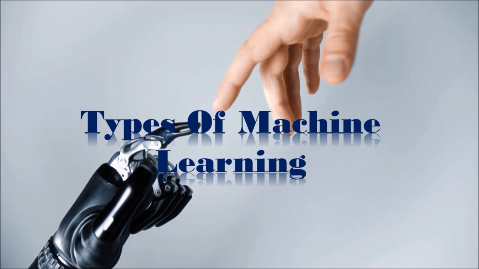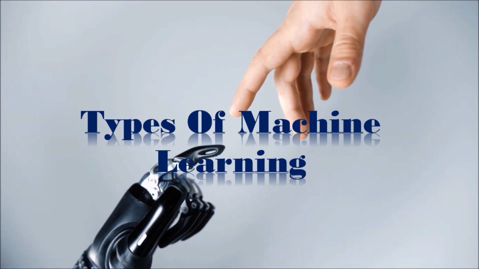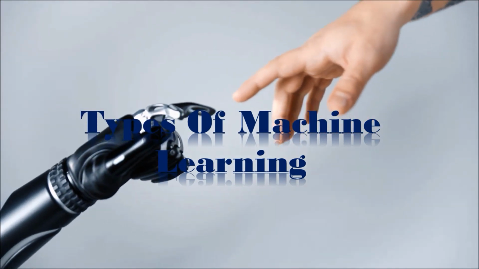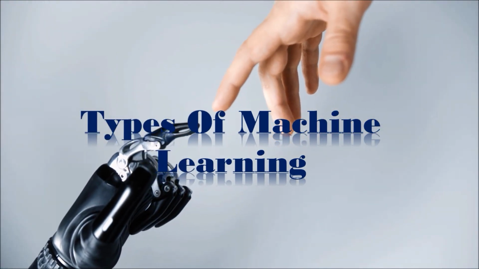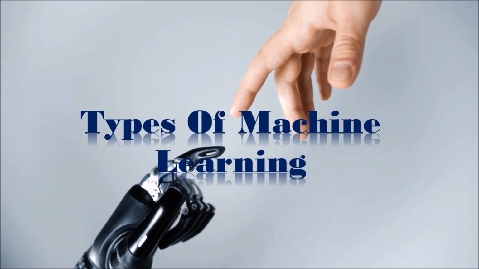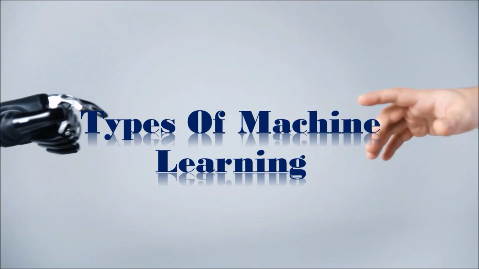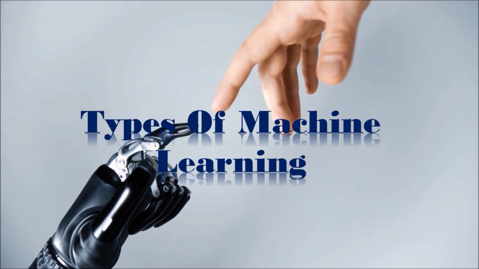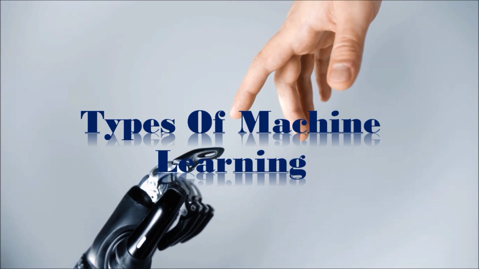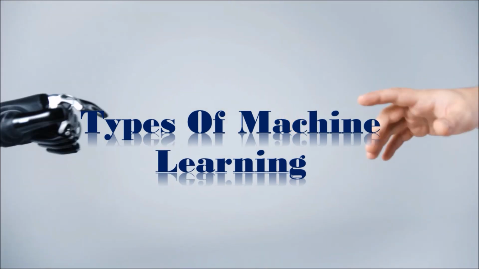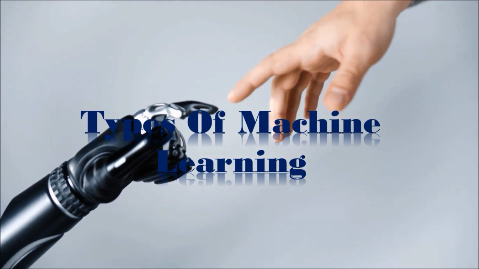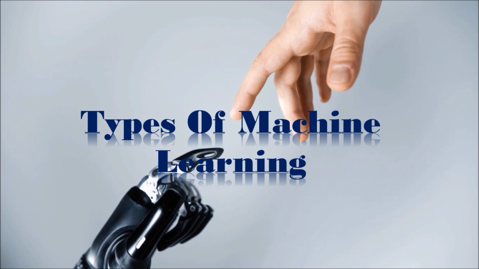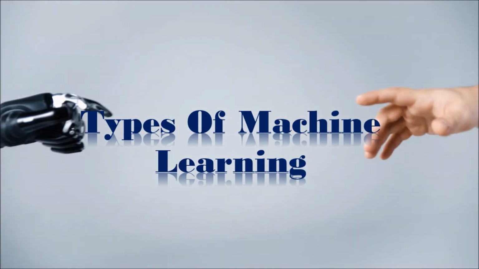In this video, we are going to discuss types of machine learning and their advantages and disadvantages with examples. Machine learning is a subset of AI, which enables the machine to automatically learn from data, improve performance from past experiences, and make predictions. Machine learning contains a set of algorithms that work on a huge amount of data. Data is fed to these algorithms to train them, and on the basis of training, they build the model and perform a specific task. These ML algorithms help to solve different business problems like regression, classification, forecasting, clustering, and associations, etc.